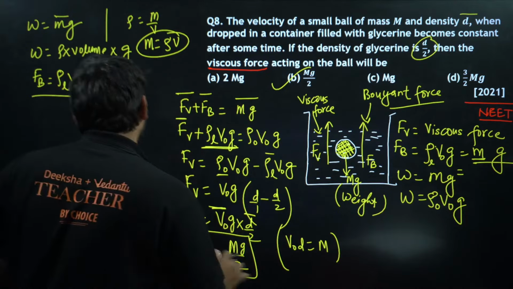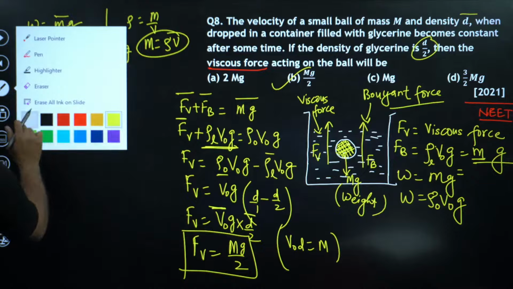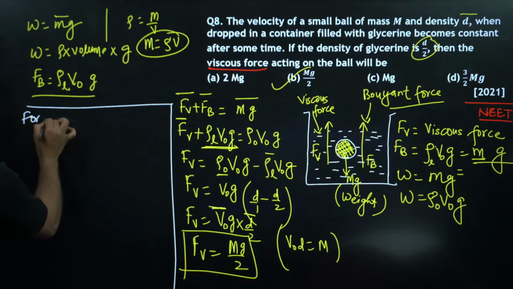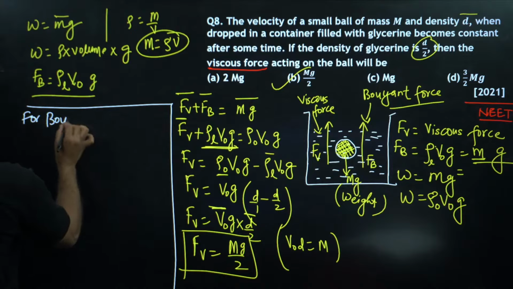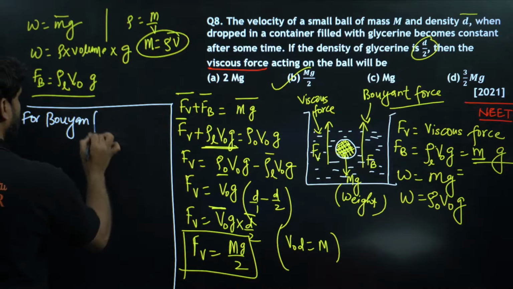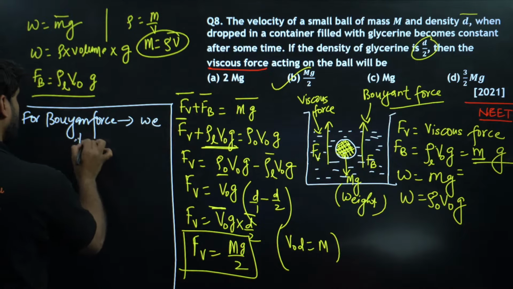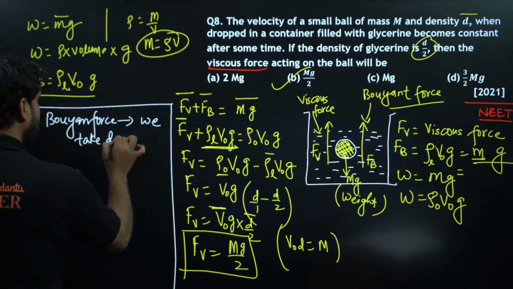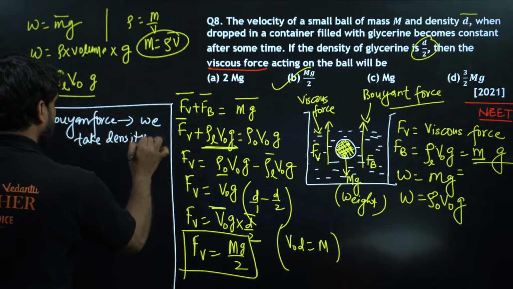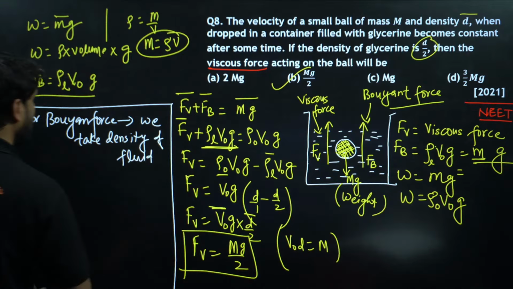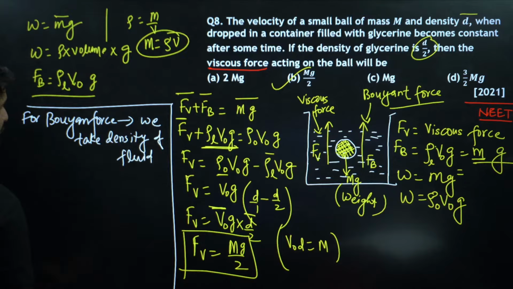So my dear champion, keep one thing in mind, please. Listen here. For buoyant force, we take density of fluid. Please keep this right in your notebook. We take density of fluid, right?